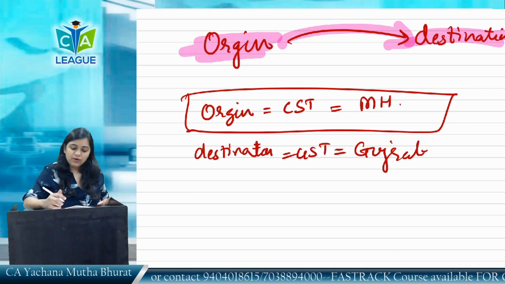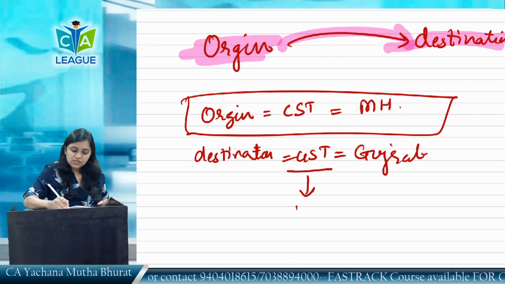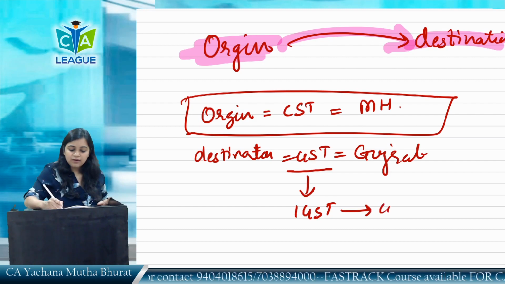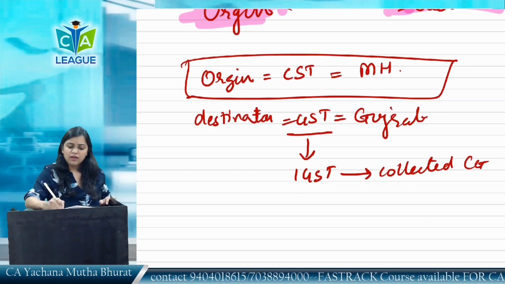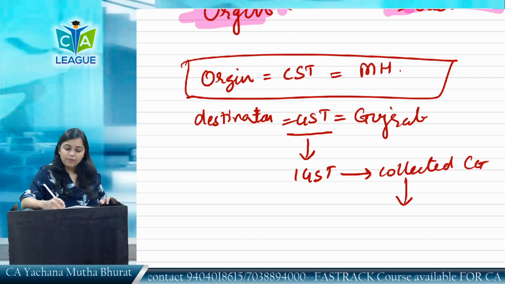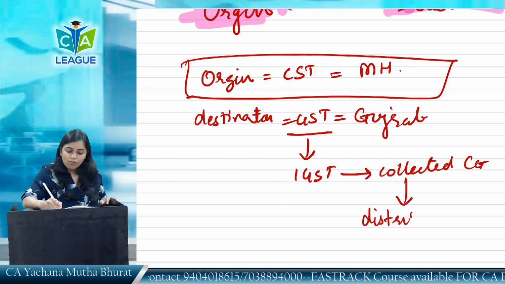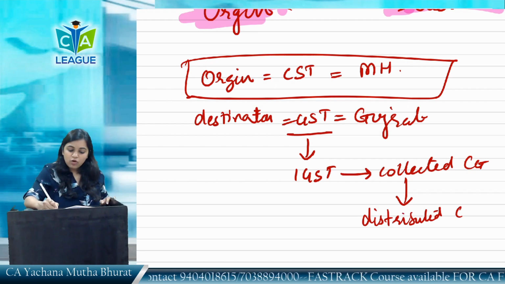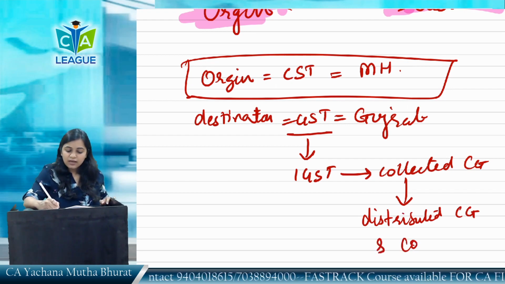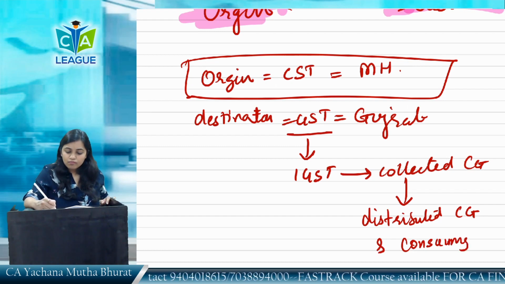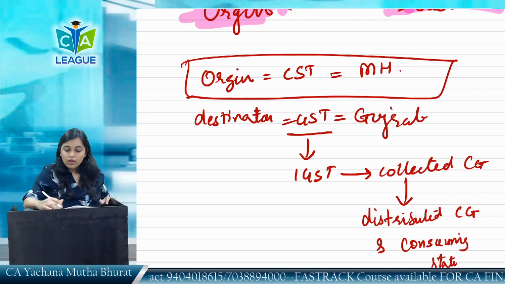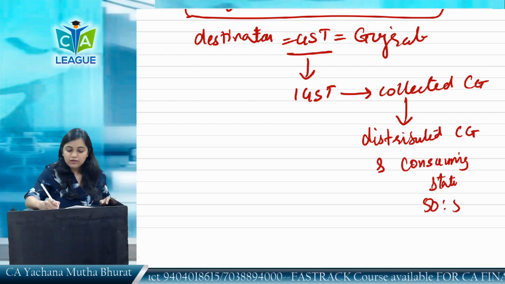The central government will collect this IGST. State government agreed on this, that's fine. It will be collected by central government and then it will be distributed between central government and consuming state or destination state in the ratio of 50-50.